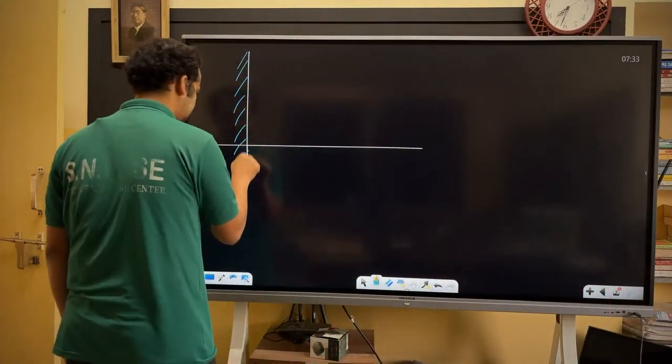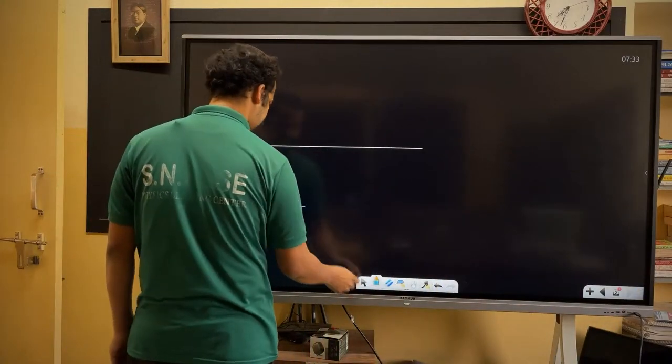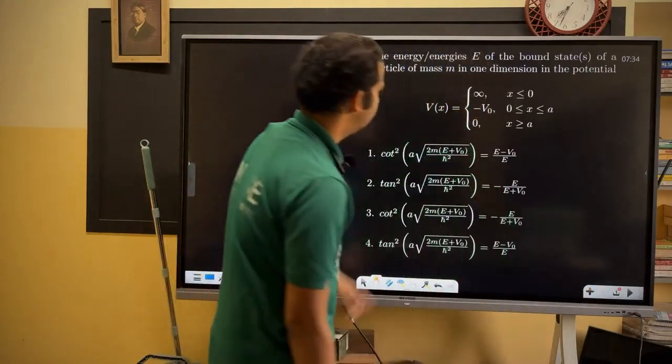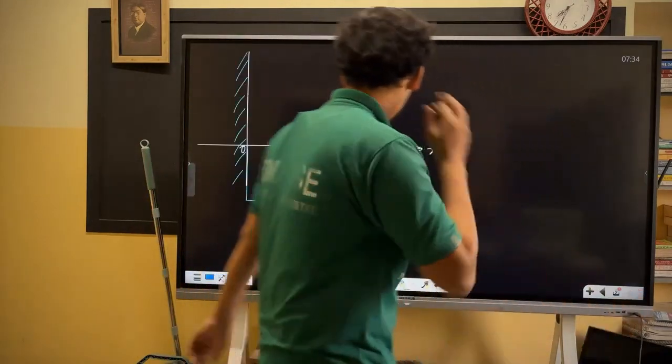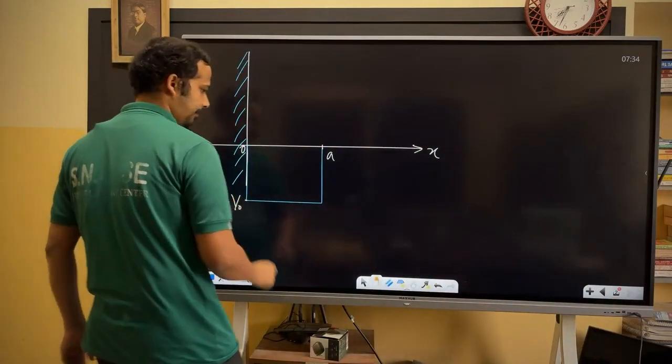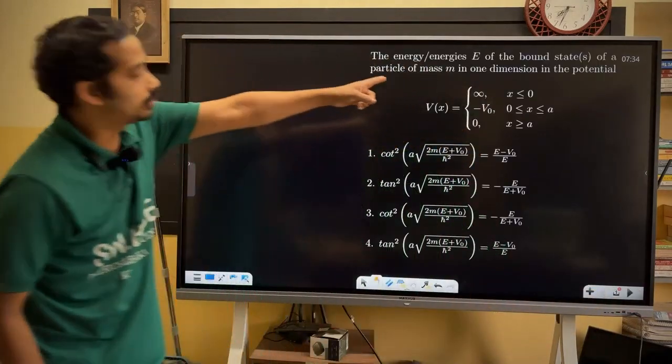Can I say like this? Fine. It is minus V naught from 0 to A here, and again it is 0 for x greater than A. I'll say this is minus V naught here. He's asking what is that bound state.